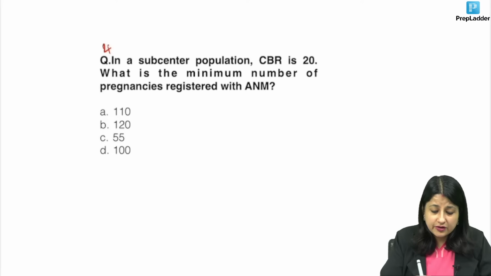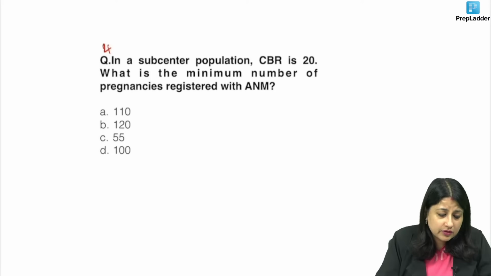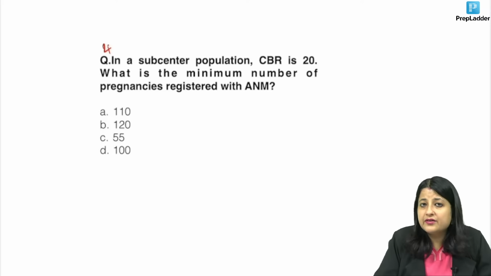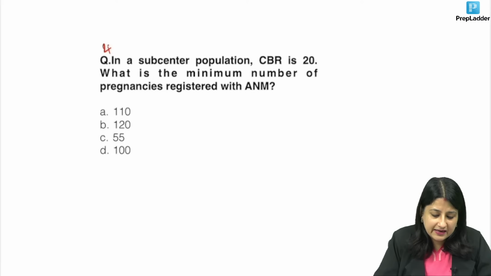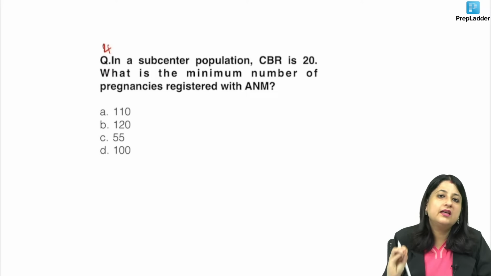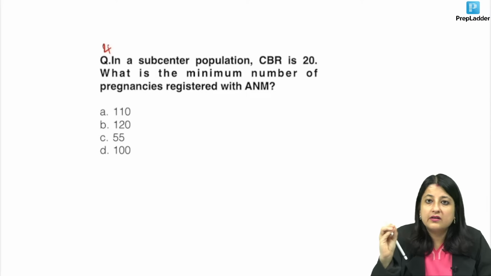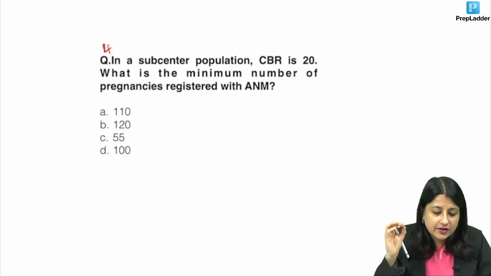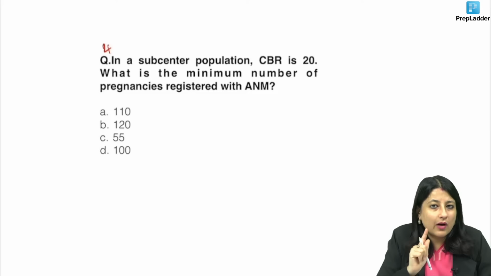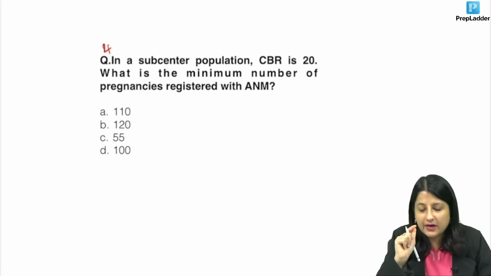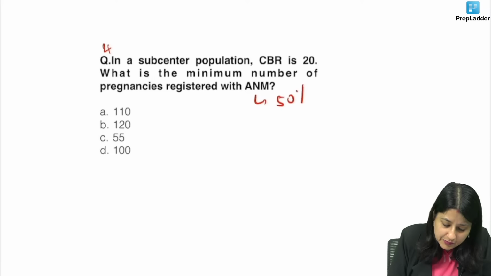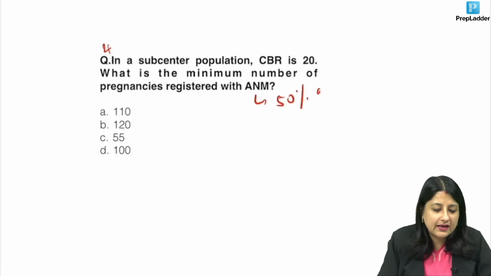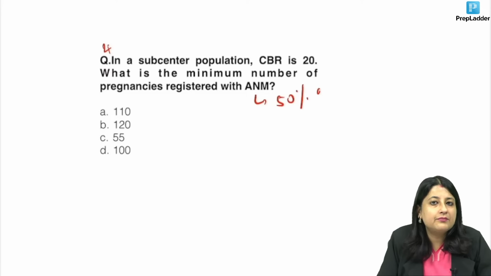So the question, everybody, is, in a subcenter, CBR is 20, what is the minimum number of pregnancies registered with the ANM? You all know that the ANM is the multipurpose worker female. They are all posted in a subcenter. Now here what we have to do is, at any one point of time, the number of pregnancies registered with the ANM is 50%. At any one point of time in a sub-center, at least 50% of pregnancies should be registered with the ANM.